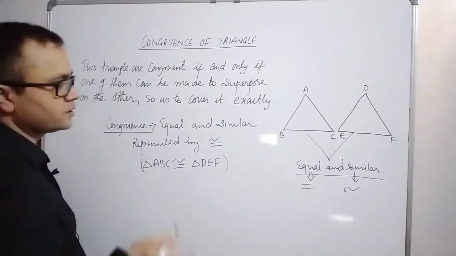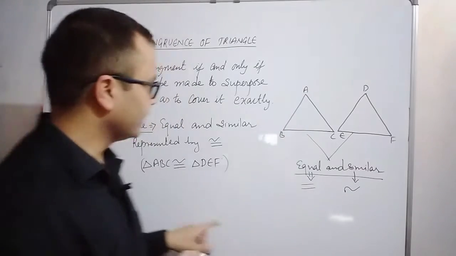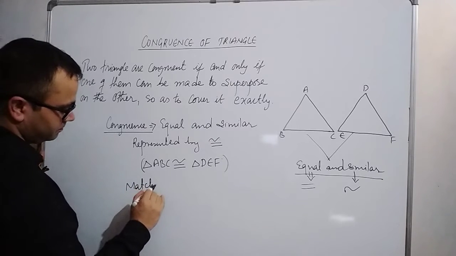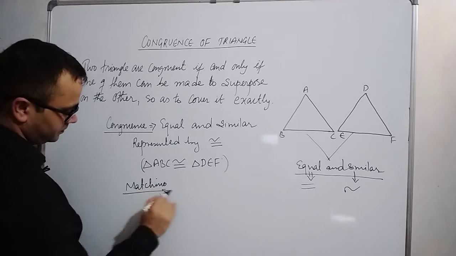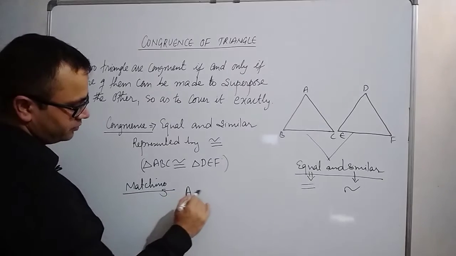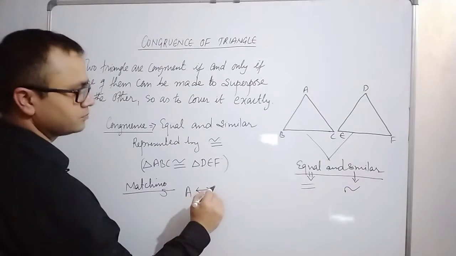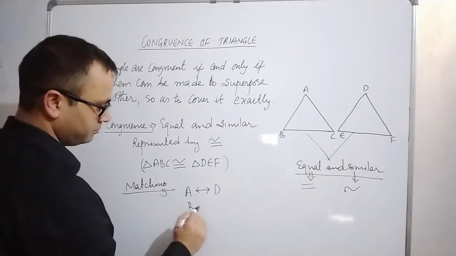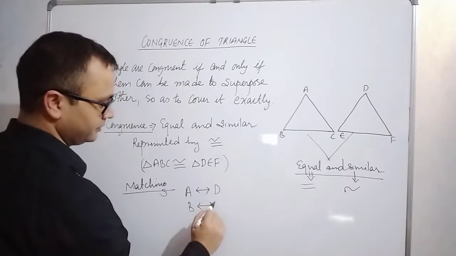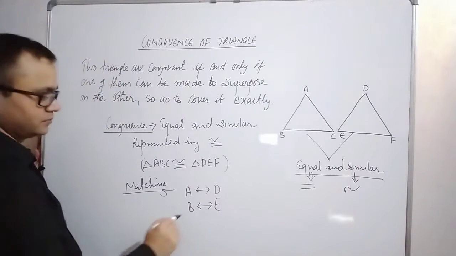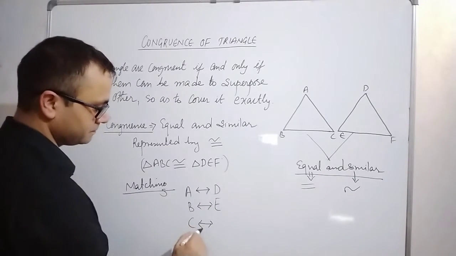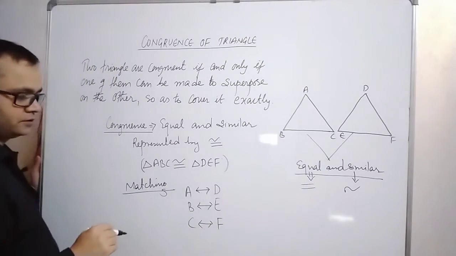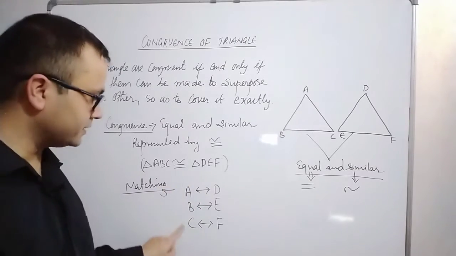Here, first we will see the matching. A matches with D, B matches with E, C matches with F. So these are vertices matching.